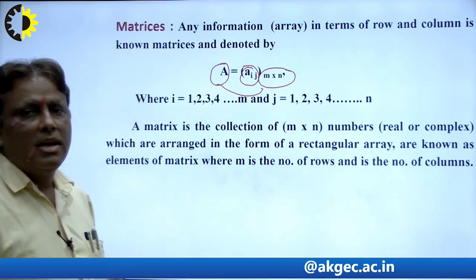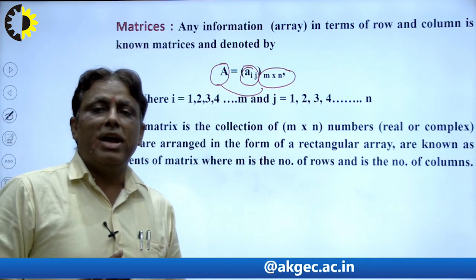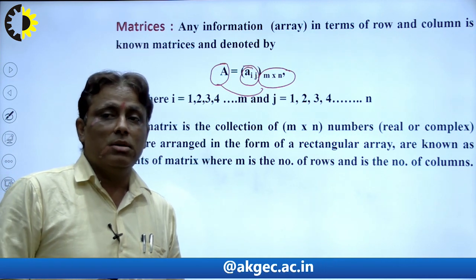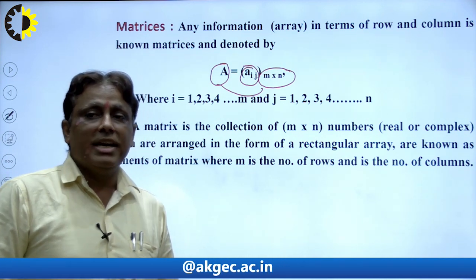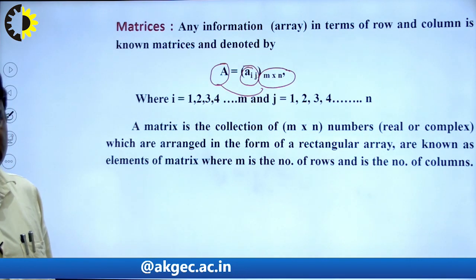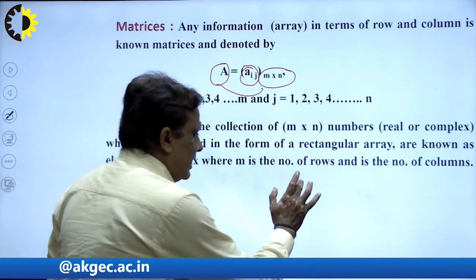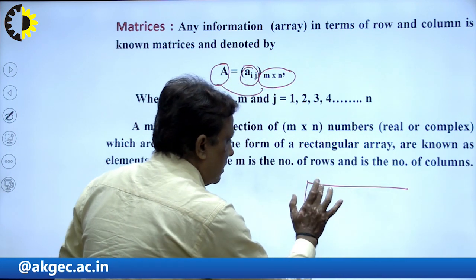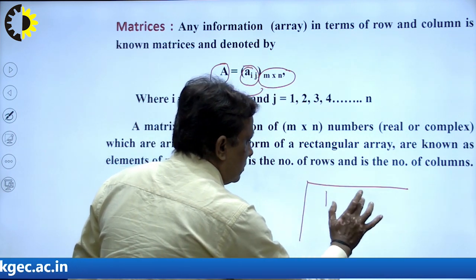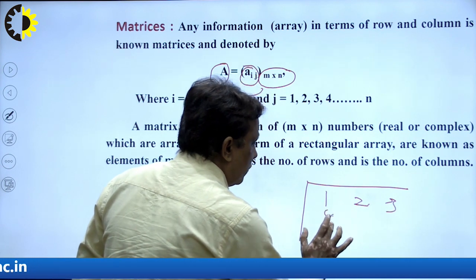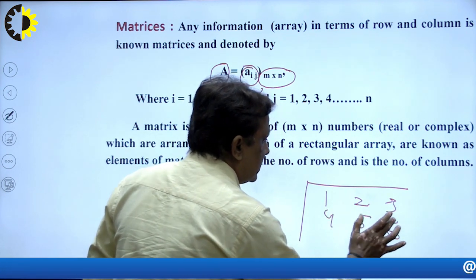Another definition: a matrix is a collection of m by n numbers. Numbers may be real or complex, which are arranged in a rectangular array, and are known as a matrix. How? Suppose I write a matrix here: 1, 2, 3, 4, 5, 6. So this is a matrix.